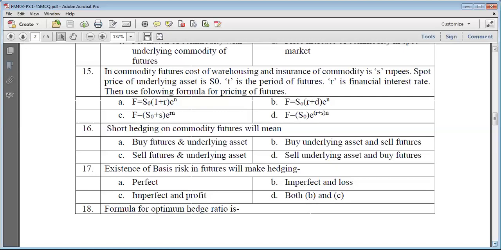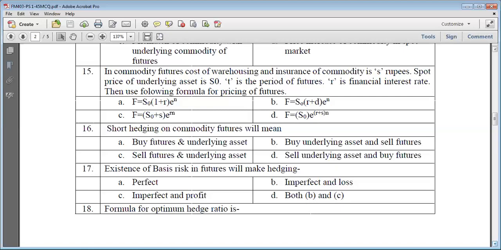So variation in these two causes the hedging to be imperfect, and it may cause loss to the hedger. So imperfect and loss, this is the correct option.